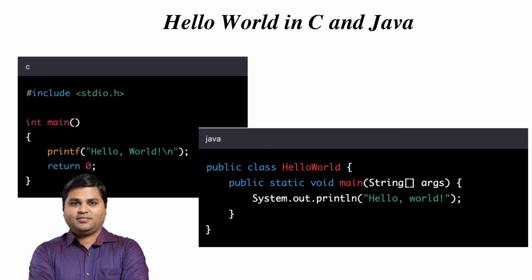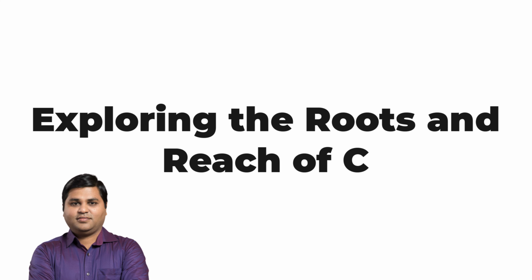The syntax and rules for these languages are a bit different from each other, but they all have the same roots. Even though C is an older language, it's still really important today and used by lots of programmers. So, don't underestimate the power of C. C is a very important programming language that has been around for a long time. It has influenced many other languages and is still used today.